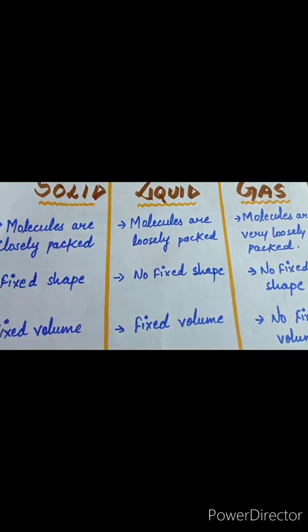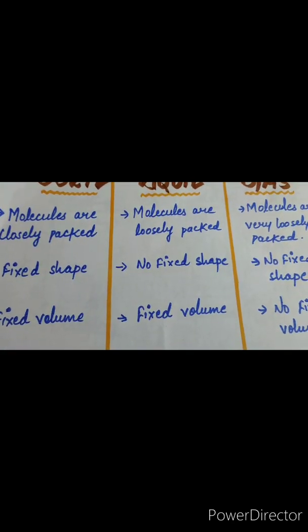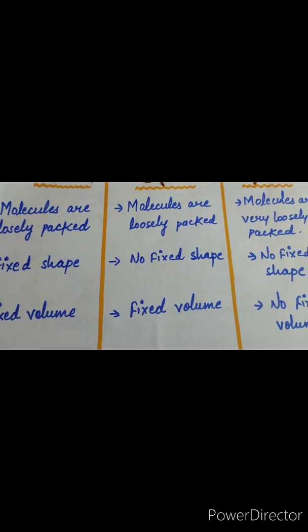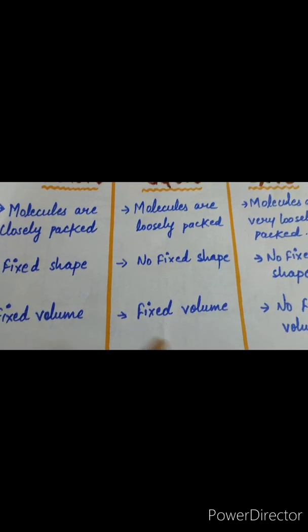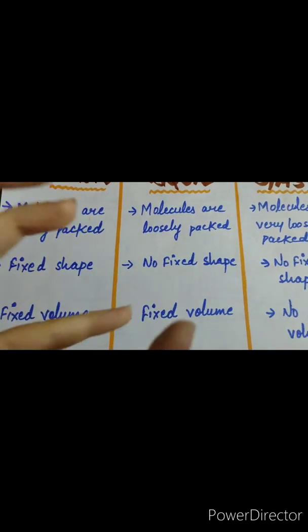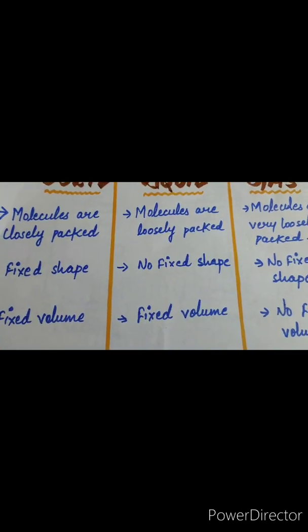Now come to liquids. Students, the volume of liquids is also fixed. No matter in which container they are, the volume will remain the same, the quantity will remain the same. For example, students, if I have 250 milliliters of water in this glass, then if I pour the liquid into another container, the quantity will remain the same.